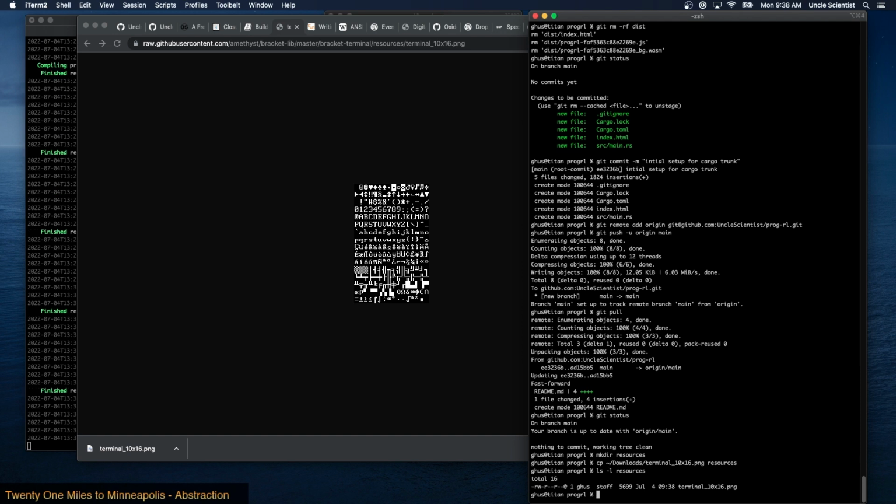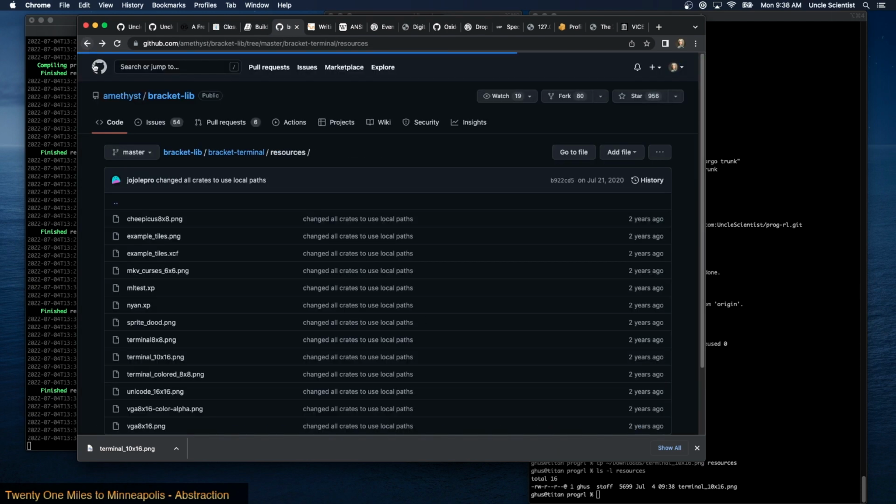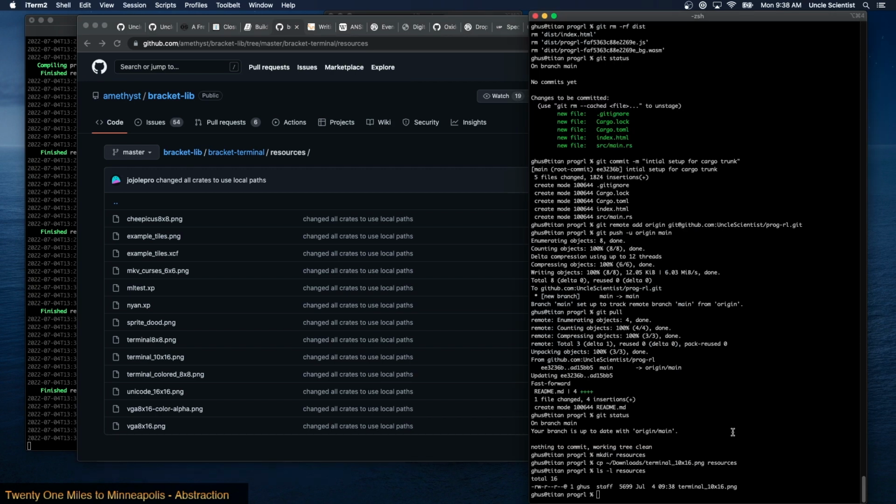All right, so now we have the terminal. What I want to do is import that. And there's a way to do that using the bracket lib and I think lazy static. How did we do that before?